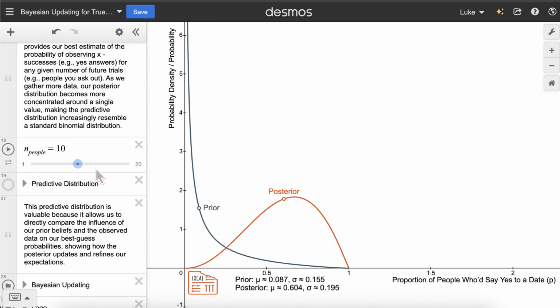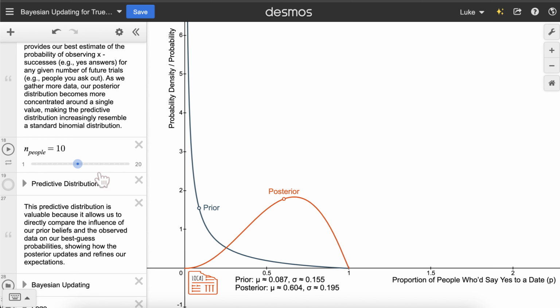When we've talked about true proportions, we've usually cared about knowing this value so we can run a binomial distribution. Remember that the binomial would tell us the probability of receiving X many successes given a sample size N and a true proportion P. In this instance, though, we don't know P, our true proportion. Our prior and posterior give us insight into the reasonable values that this P could take. Predictive distributions use fancy math to consider the entirety of the prior and posterior distribution to give us our best guess at what these individual probabilities are.